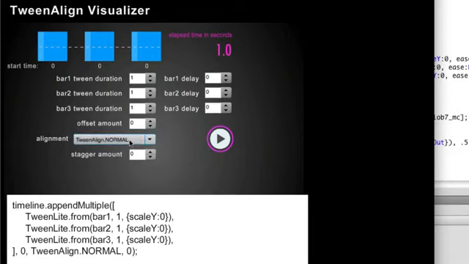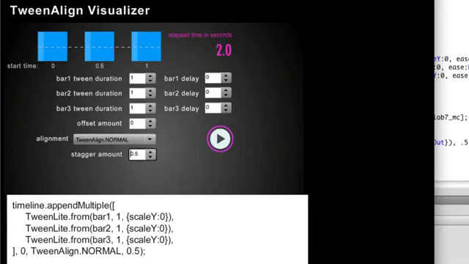Now if I change this alignment over to sequence, you'll see that it updates in the code, and when I play the animation, the first box animates, then the next, and then the next. The elapsed time is now 3 seconds because it takes into account all the durations being staggered, and the start time of the second box is 1 second after the first box began. Now if I go back to normal and play again, it's what we expect. If I change the stagger amount to 0.5 and hit play, you'll see that we have that little half a second stagger, and the first box starts 0.5 seconds later.